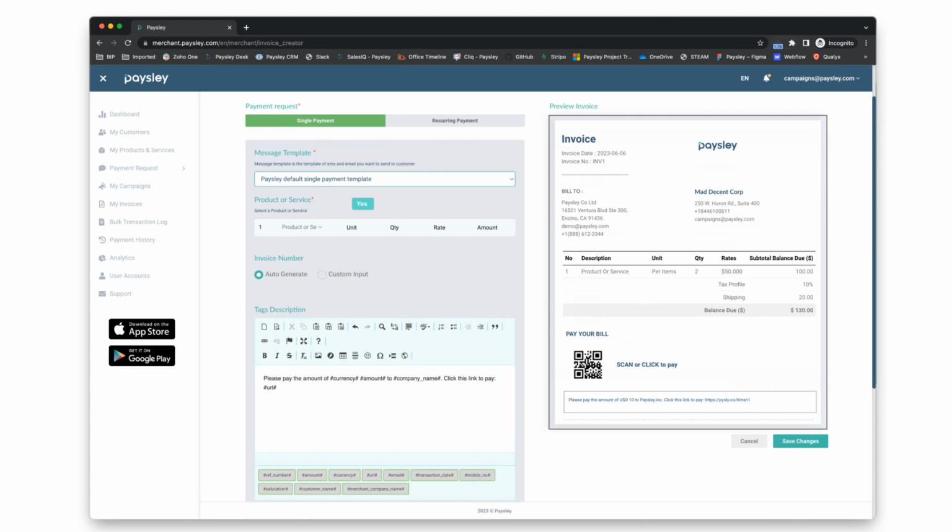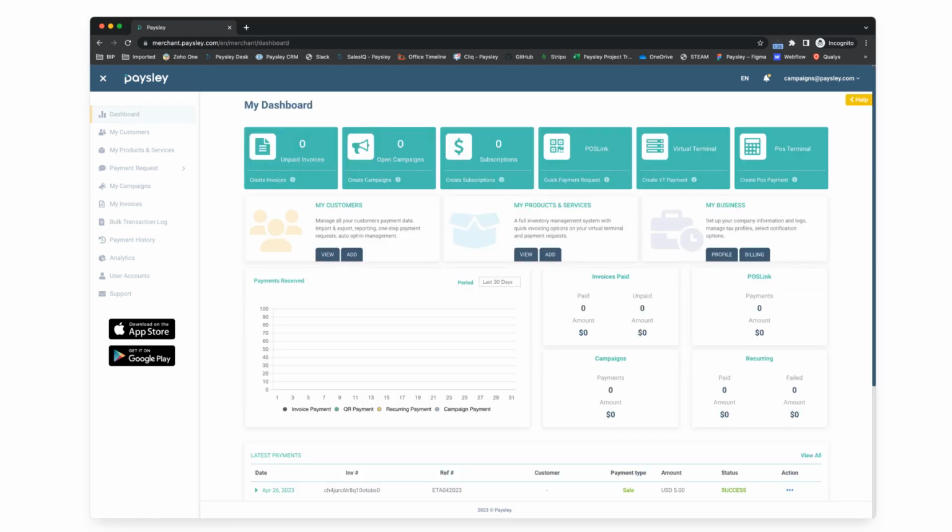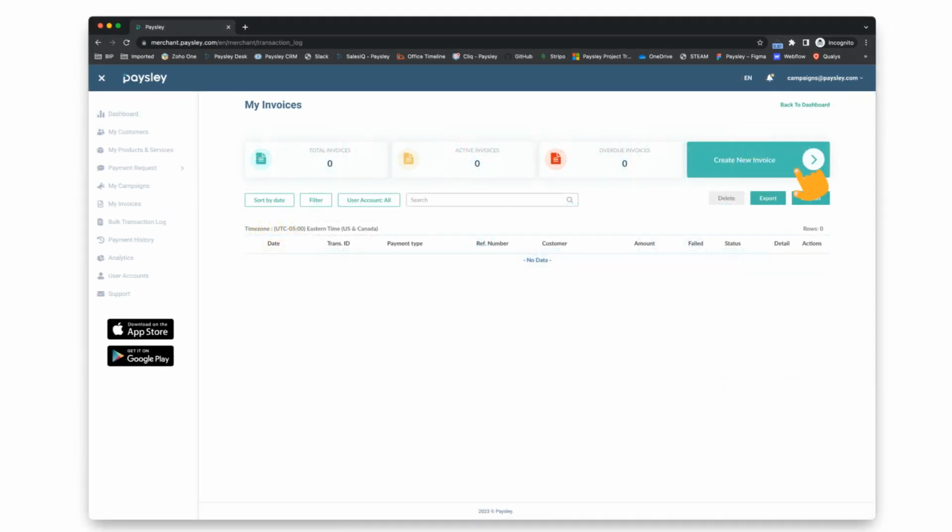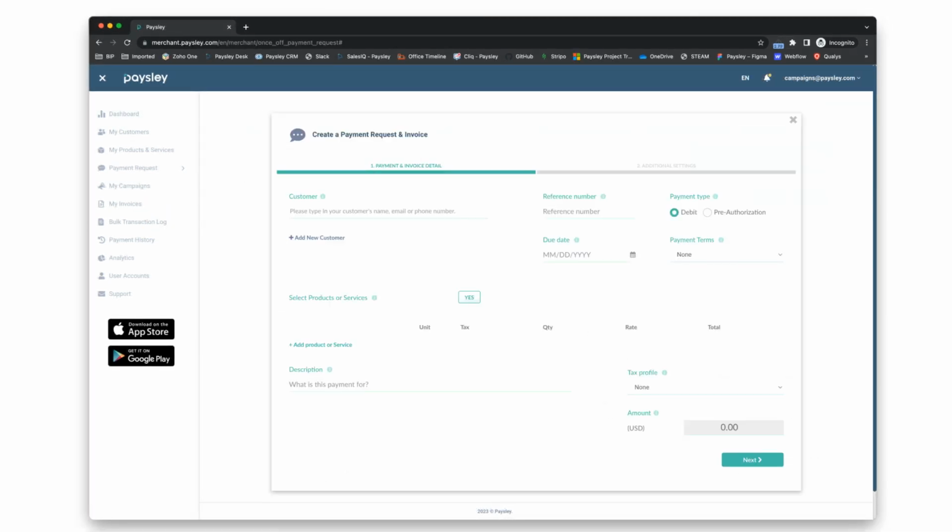Now let's send a customer an invoice. From the left navigation bar, select My Invoices and then click Create New Invoice. Start typing the customer's name in the customer data field and select the customer from the auto filter options. You can also add a new customer if the customer is not on your customer database.